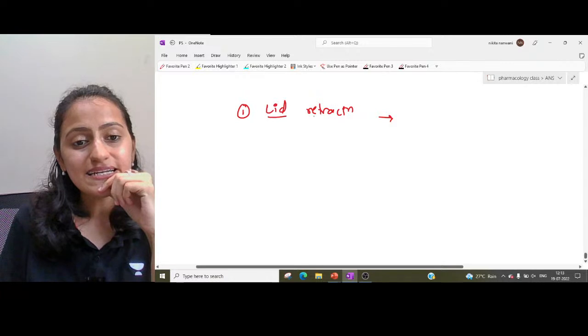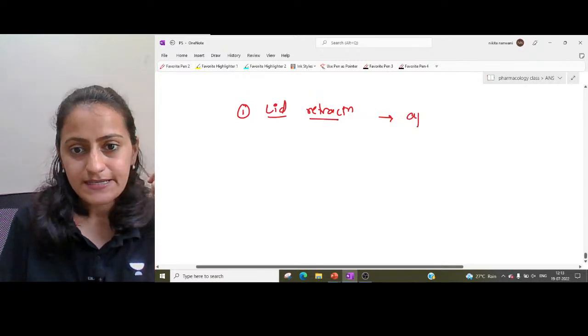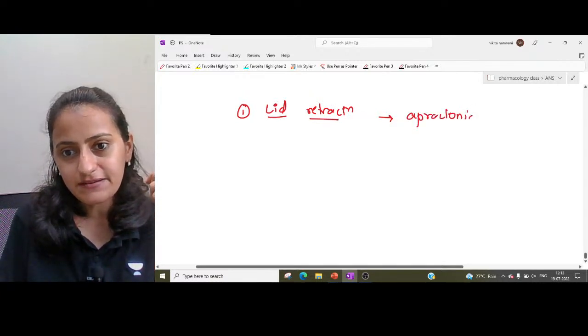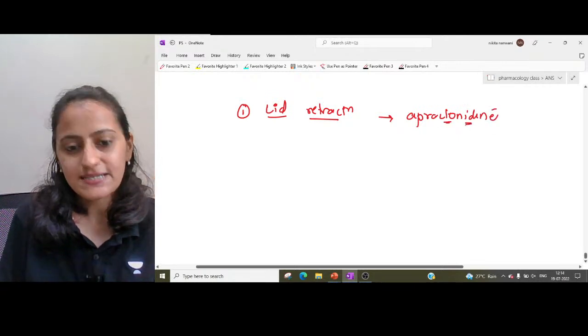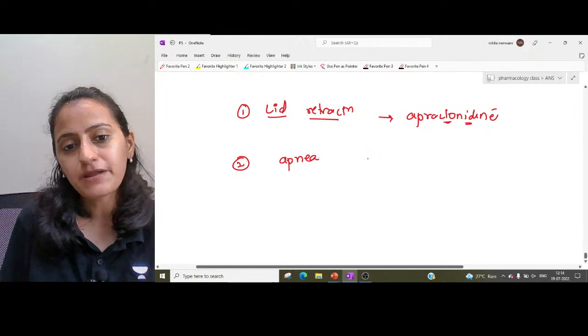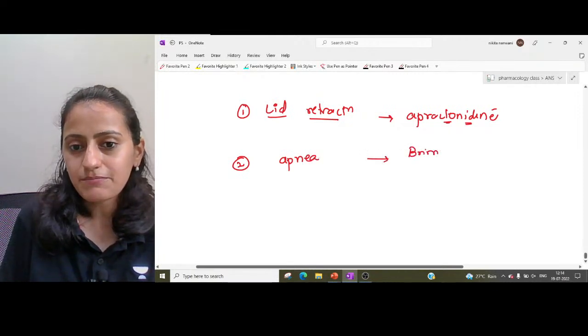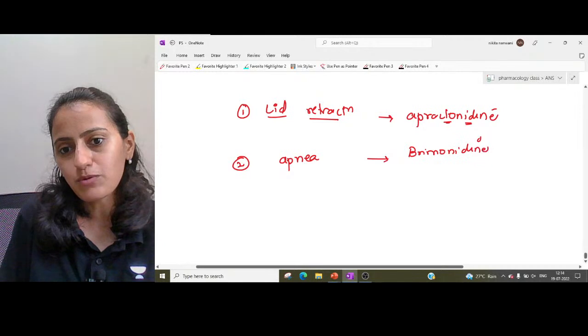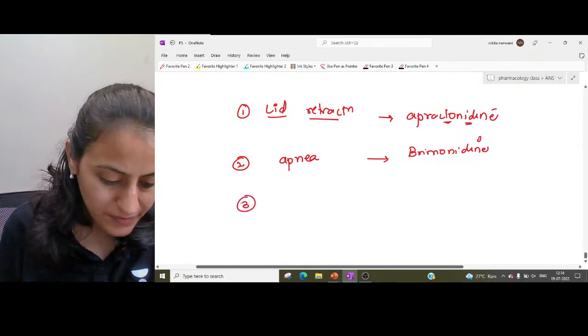Which drug causes lid retraction? It is apraclonidine, right? Lid retraction is apraclonidine. Which drug causes apnea, brain depression? It is brimonidine. Okay, it is brimonidine. Next one.